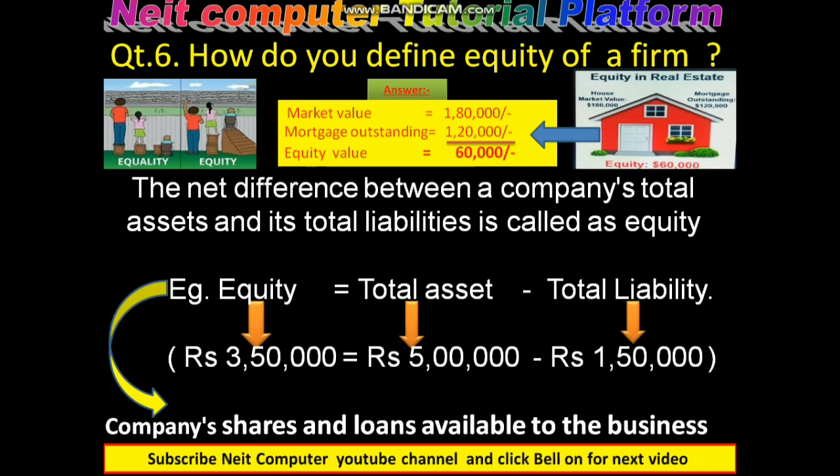The examples of total equity are company shares and loans available to the business. Here I have given the example of equity in real estate. The market value of the real estate is 1,80,000 and the mortgage outstanding on this real estate is 1,20,000. When 1,20,000 is deducted from 1,80,000, the equity value becomes 60,000. That means the equity value of the real estate is 60,000.